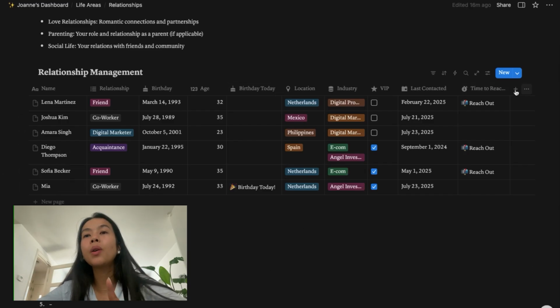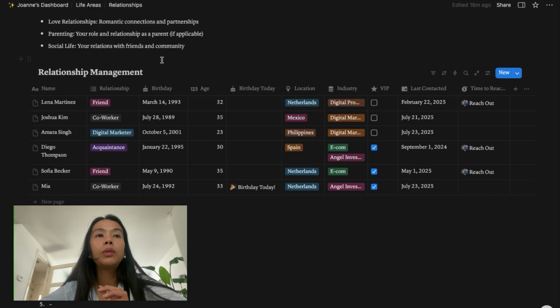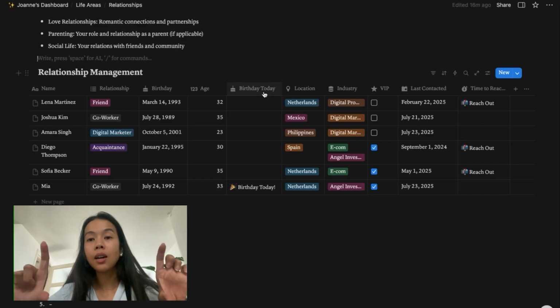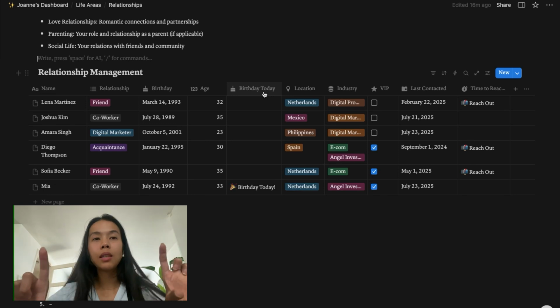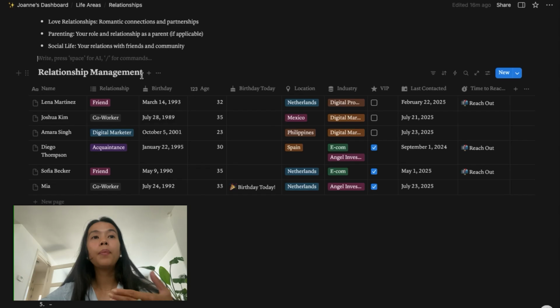Okay, so now we're going to create some views. All right, so right now this table is called relationship management. This is the database inline view. Right, it's like a table, and I want to create another view, let's say, where it just shows me who has a birthday today.